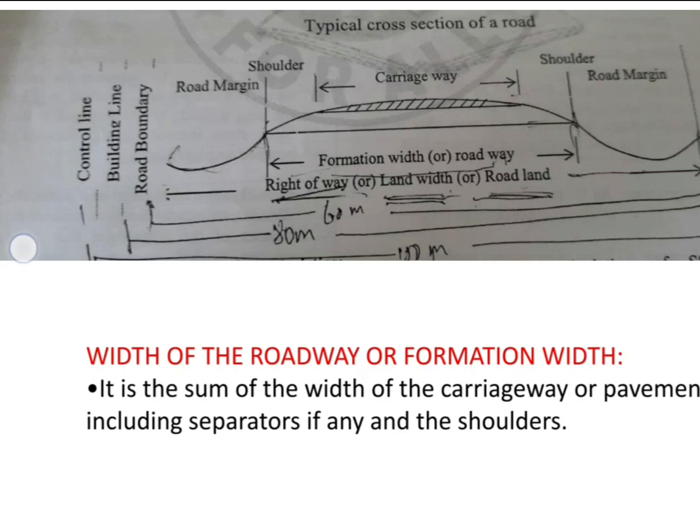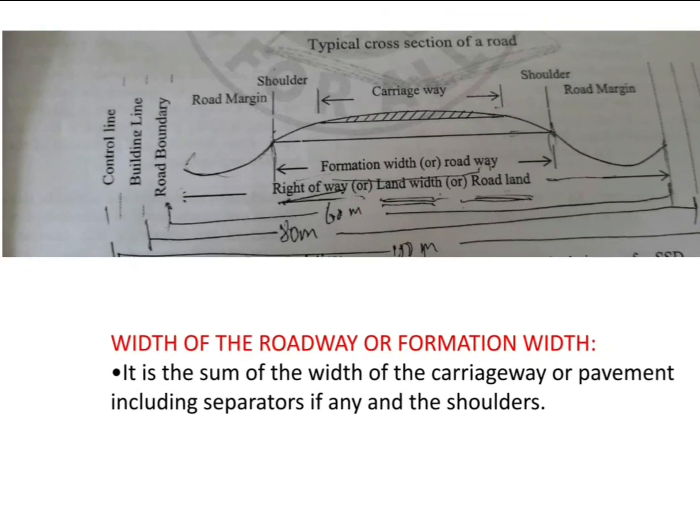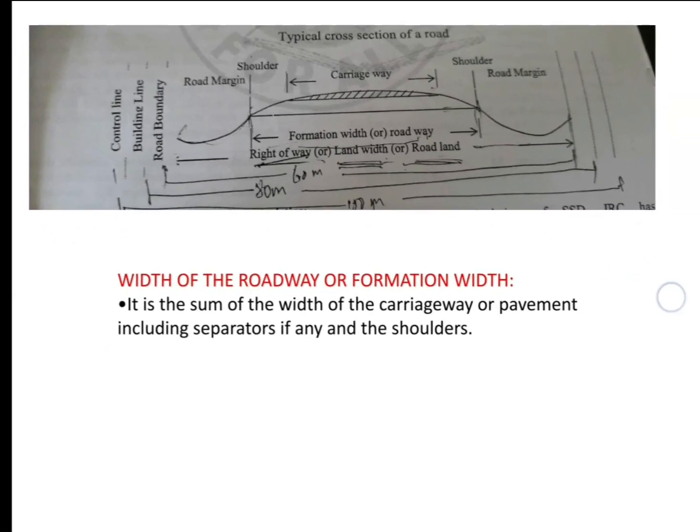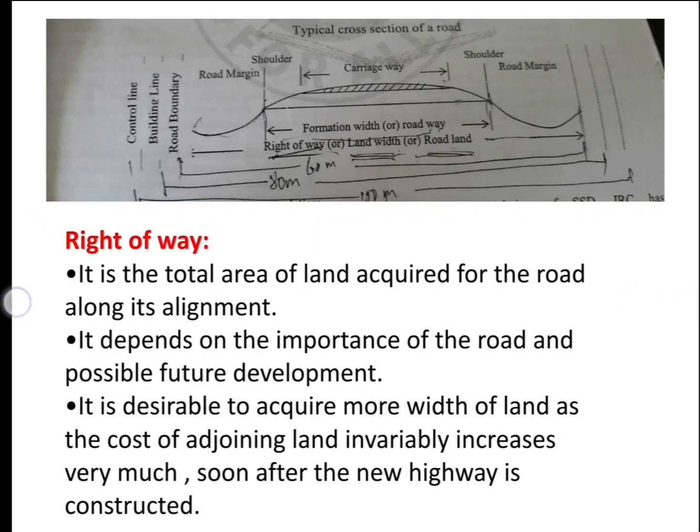It's a sum of the widths of the pavements, that means carriageway, or pavement including separators if any, and shoulder. Okay, this summation is called formation width or roadway. Okay, next component, right of way.